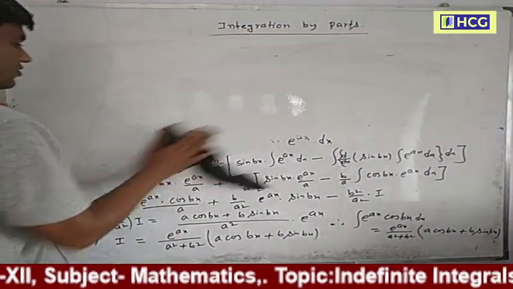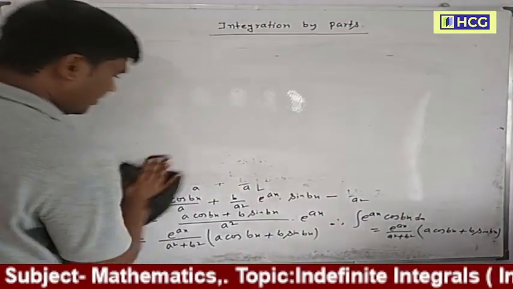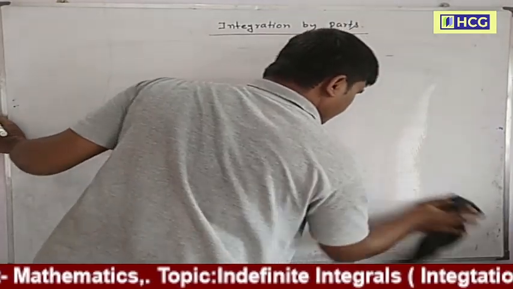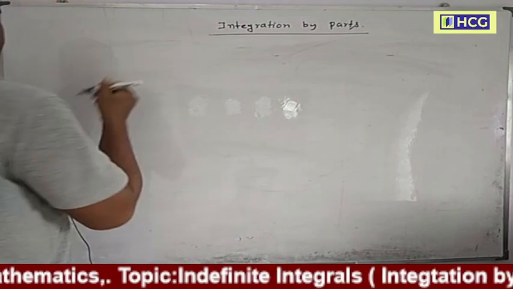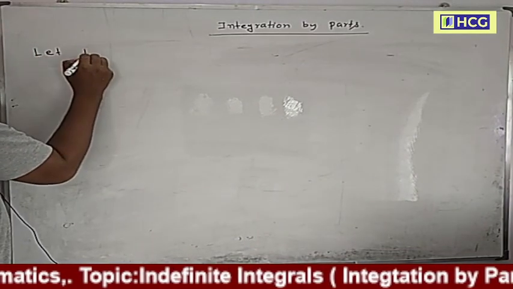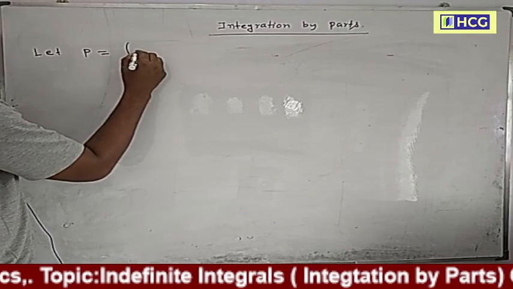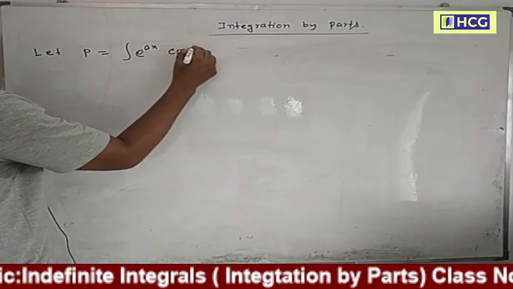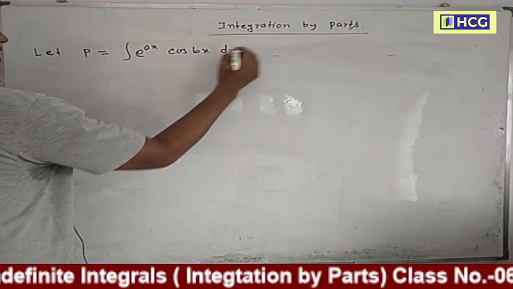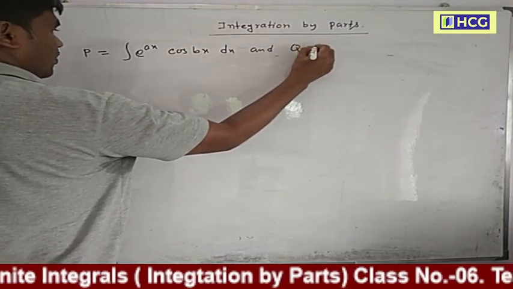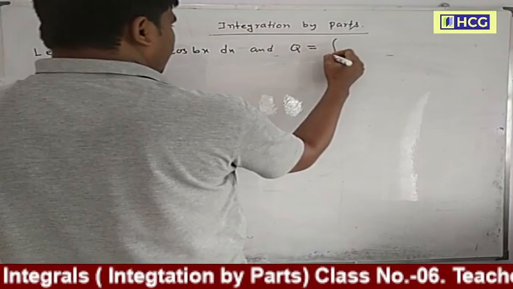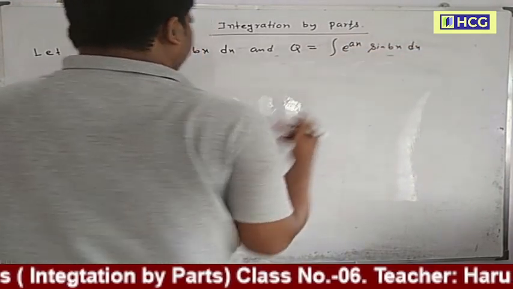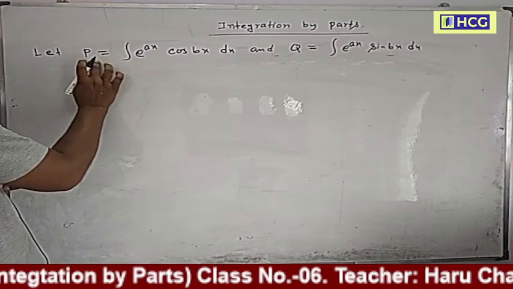Let p equal the integration of e to the power ax cos bx dx, and q equal the integration of e to the power ax sin bx dx.